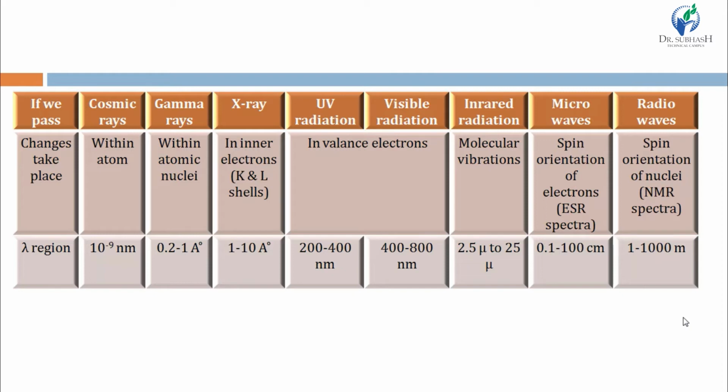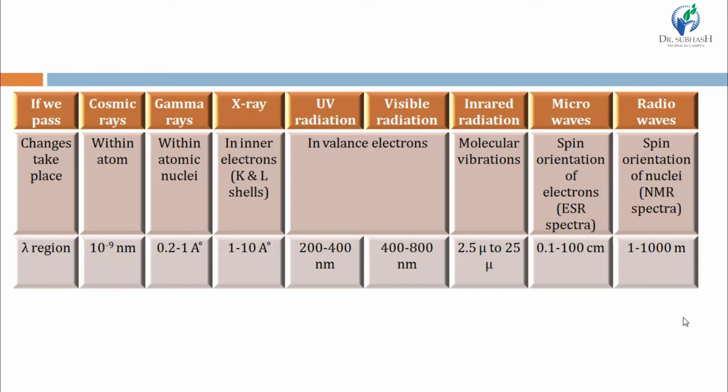So when we pass cosmic rays, the change is caused at the atomic level. Then when we pass gamma rays, the change is caused at the atomic nuclei level. Then when we pass X-rays to the substance, changes are caused in inner electrons, means inner orbitals, means K orbitals and L orbitals.